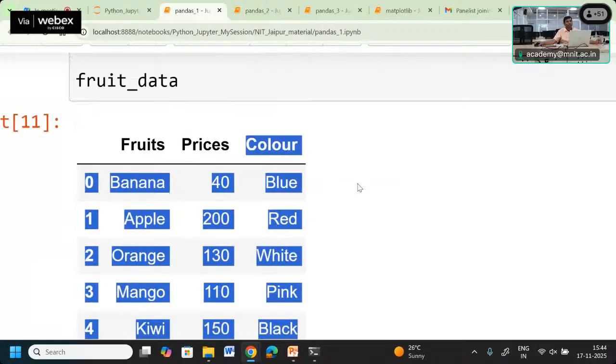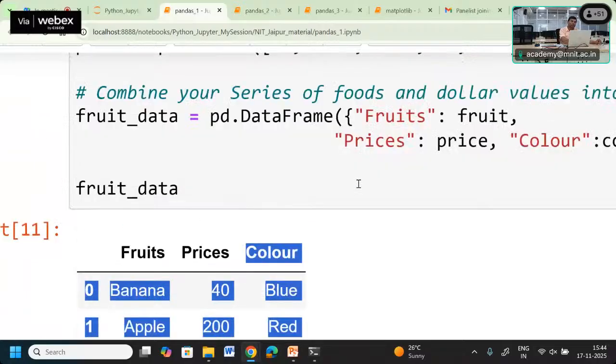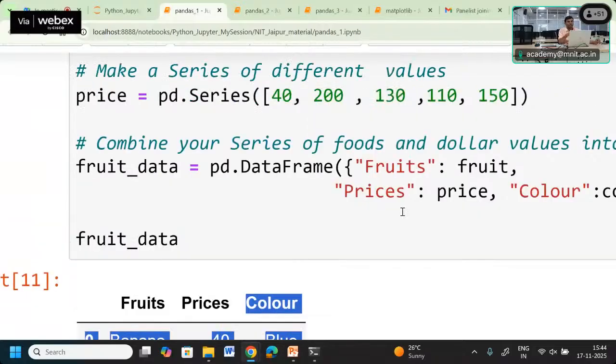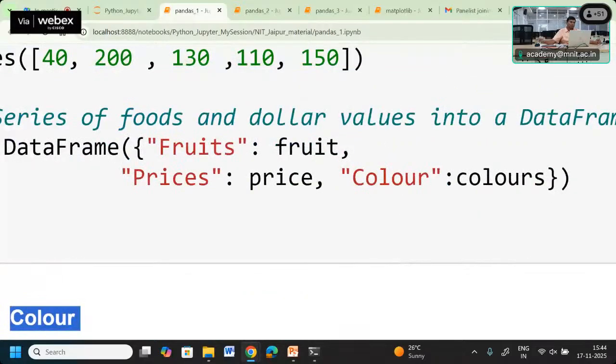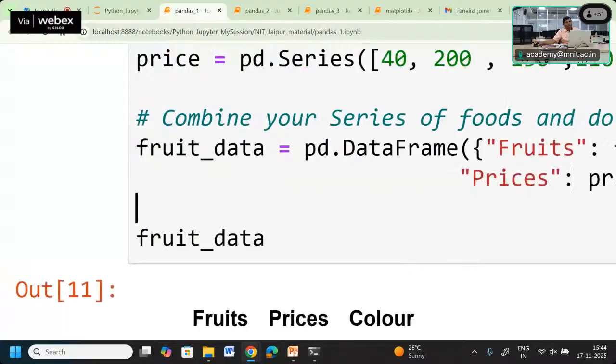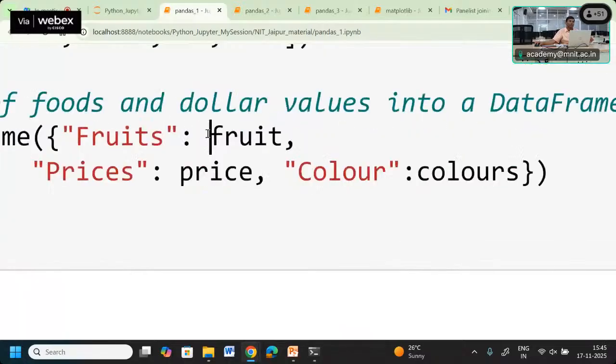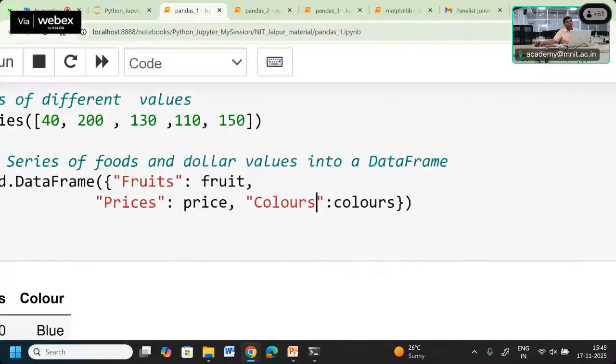Okay. So how do we have to create a data frame? We are required to take those series of data and give them to the data frame in the form of key value pairs. Okay. So we required three columns, so we have given three key values. Okay, one is fruit, prices and color. And then we got this parameter. Okay.